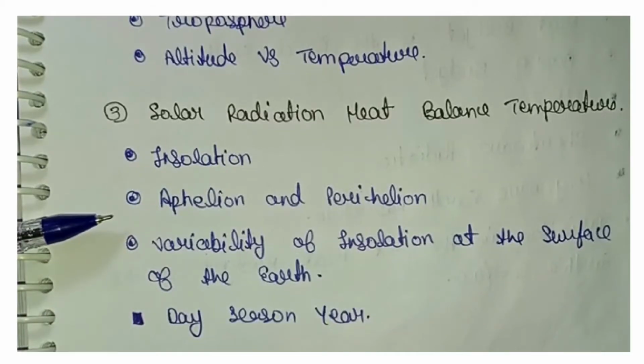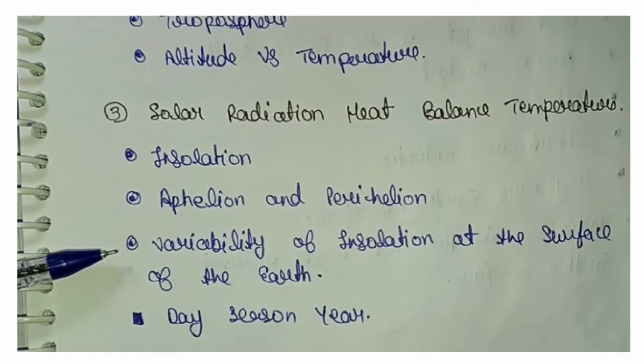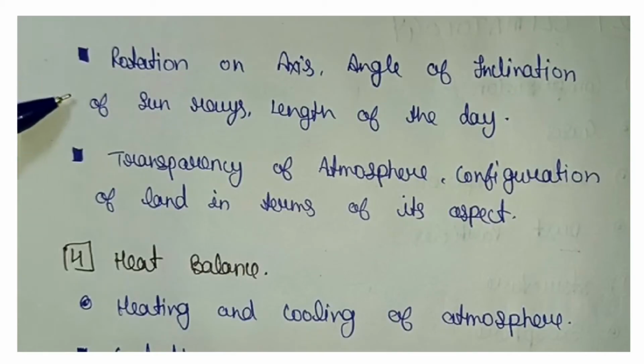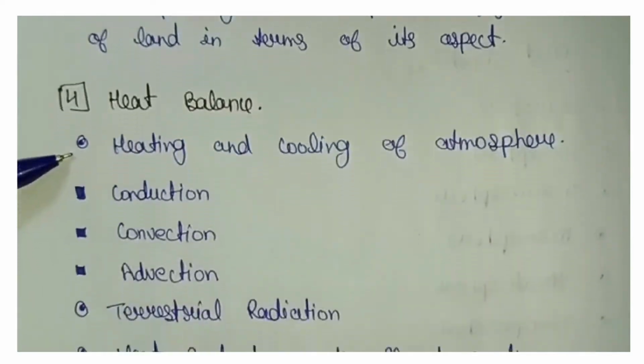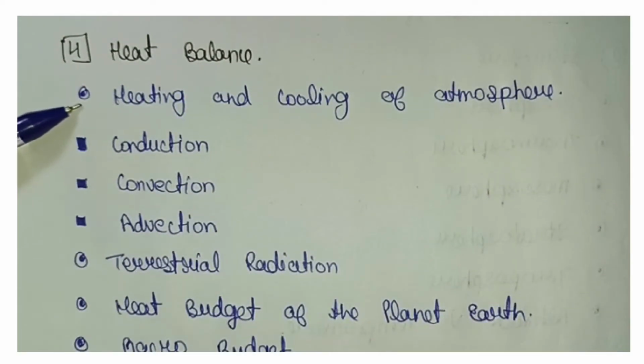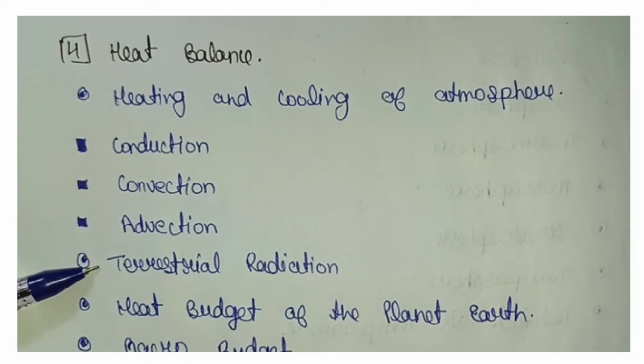Insolation, aphelion and perihelion, variability of insolation at the surface of the earth. Day, season, year. Rotation on axis, angle of inclination of sun rays, length of the day, transparency of atmosphere, configuration of land in terms of its aspect, heat balance, heating and cooling of atmosphere, conduction, convection, advection, terrestrial radiation, heat budget of the